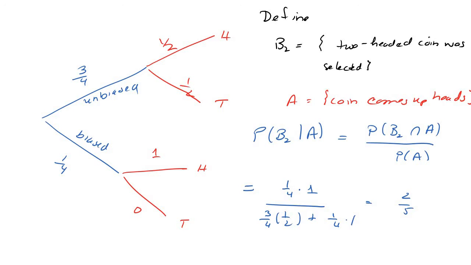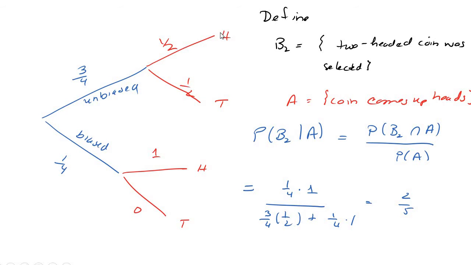These are my events. If I apply Bayes' rule, the probability of B2 given A is equal to this, and the probability of A is given by that summation formula. I take the 3/4 times a half, plus 1/4. Which path am I going?